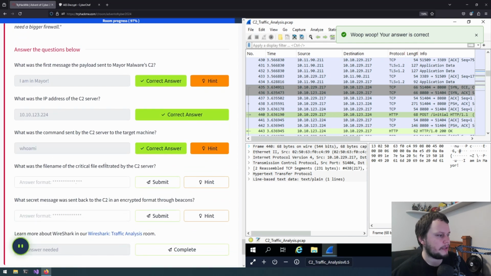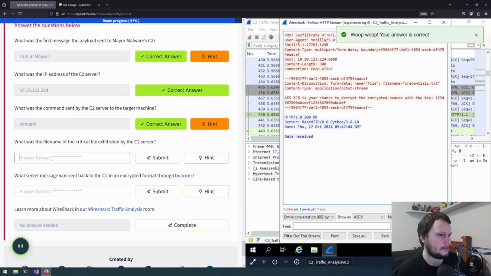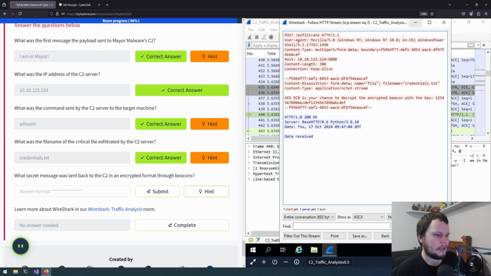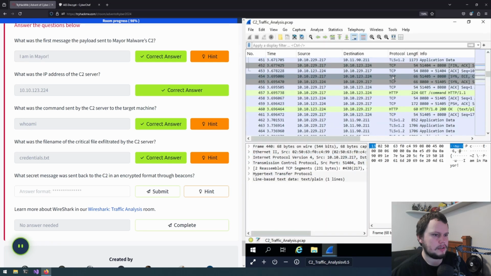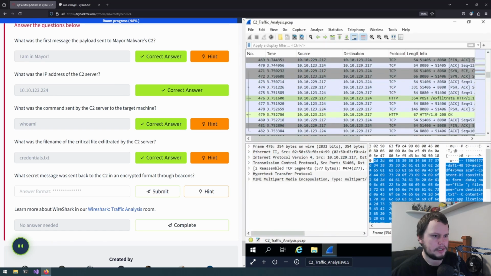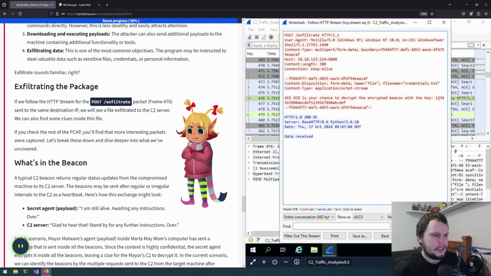What was the file name of the critical file exfiltrated by the C2? That was in here, and that was credentials.txt. And the secret message sent back to the C2 in an encrypted format through beacon. So, assuming we're meant to decrypt a file, do we have the file on the desktop or something? No. Let's find the exfiltrate command. Can we see in here anything more? So we know what the key is. Let's copy that. And AES ECB.